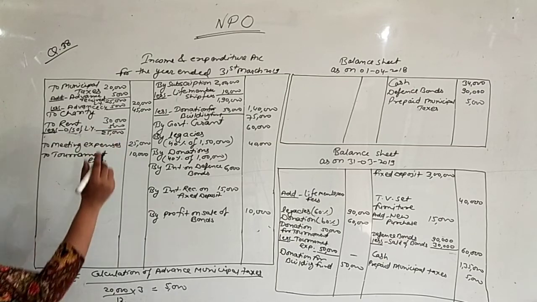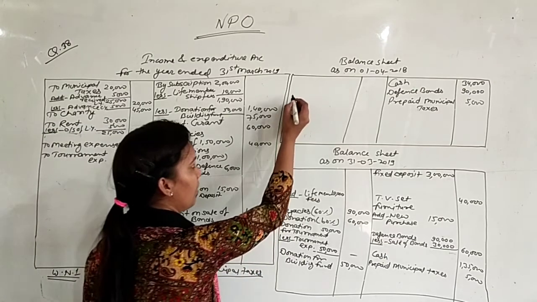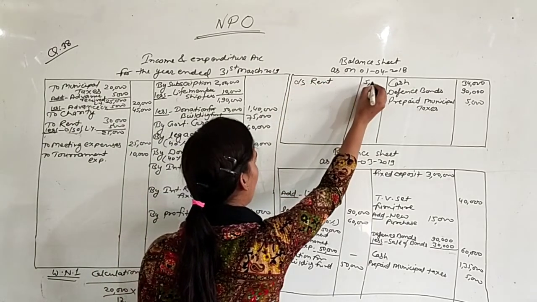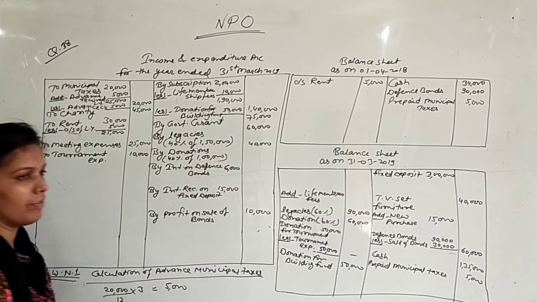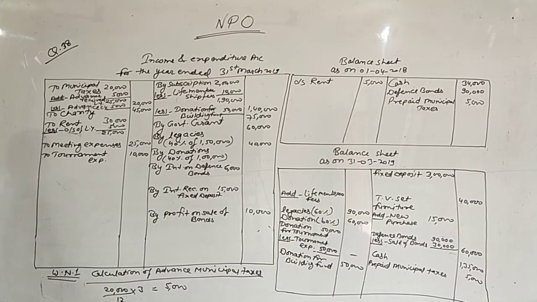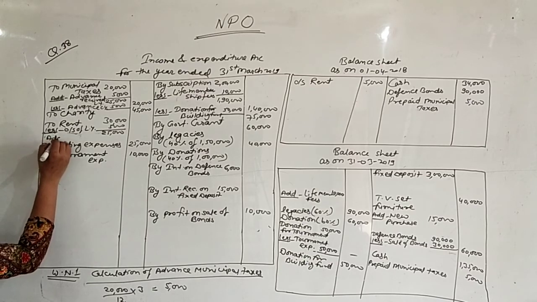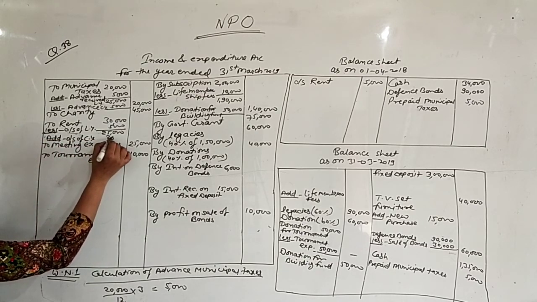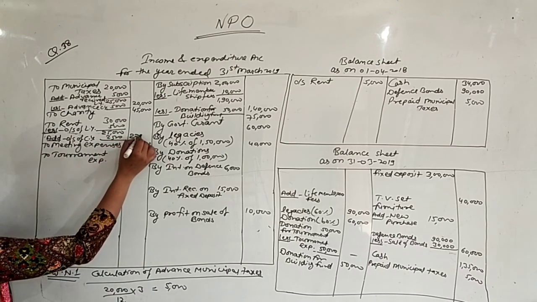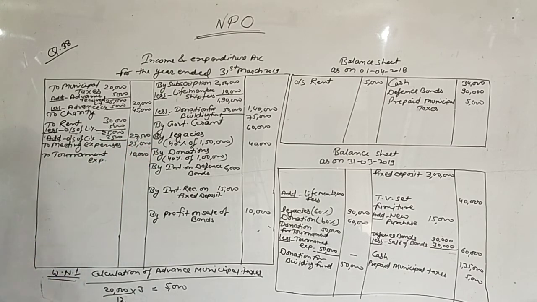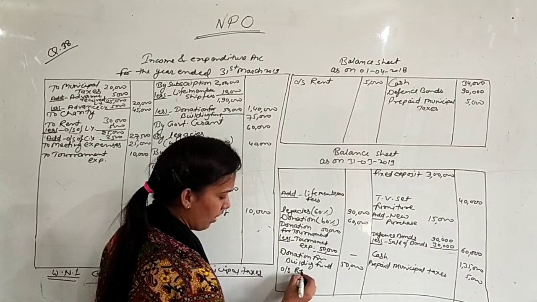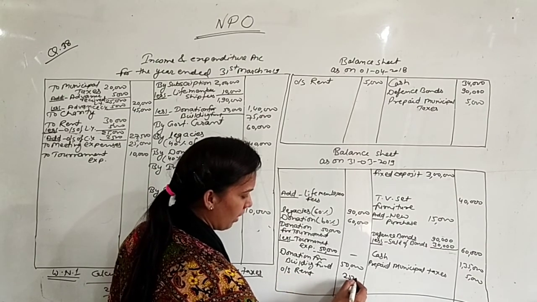This 5,000 will also be shown in the last year's balance sheet, outstanding rent 5,000. And 2,500 is still owing, means this is the outstanding of current year. So add this outstanding of current year 2,500. So now your rent amount is 27,500. Outstanding rent 2,500.